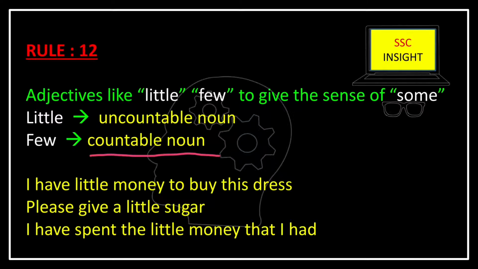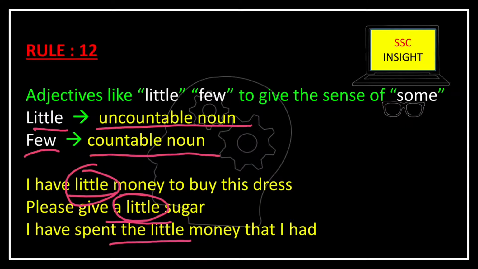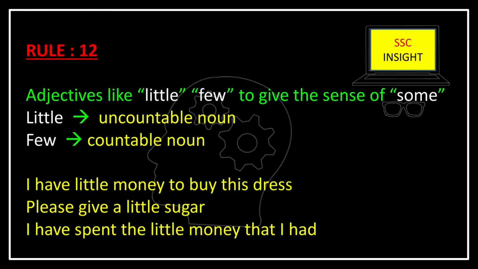So we need to remember that little is for uncountable, few is for countable. Now this rule is very important with respect to our exams, because in every exam it is quite natural to notice questions which contain this kind of confusion. Now we'll understand through these examples.